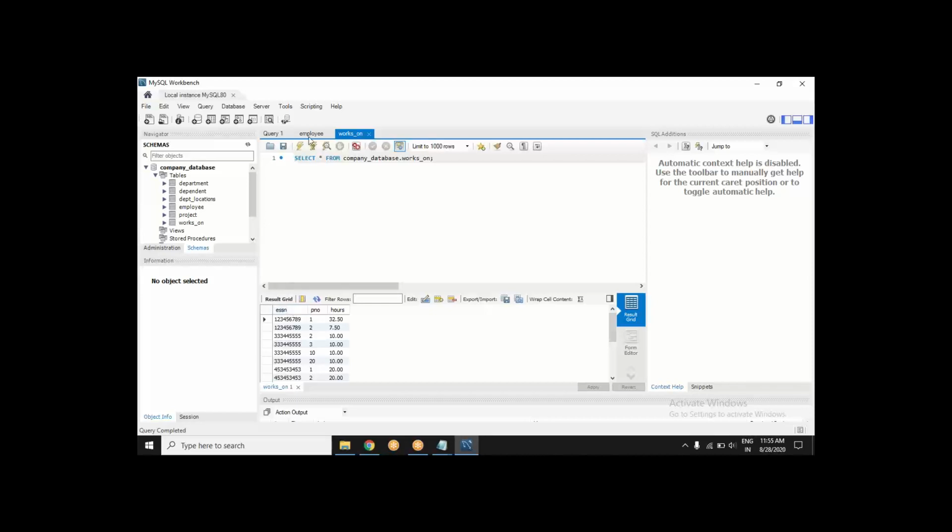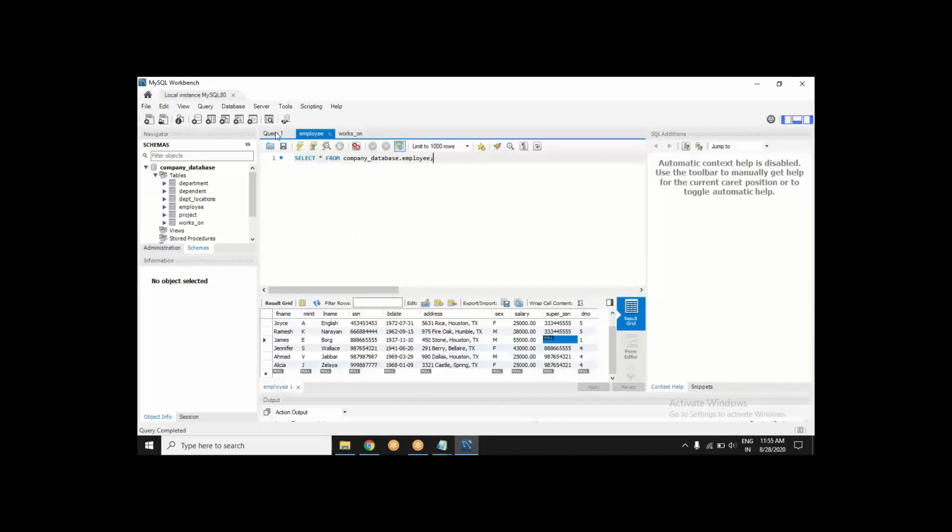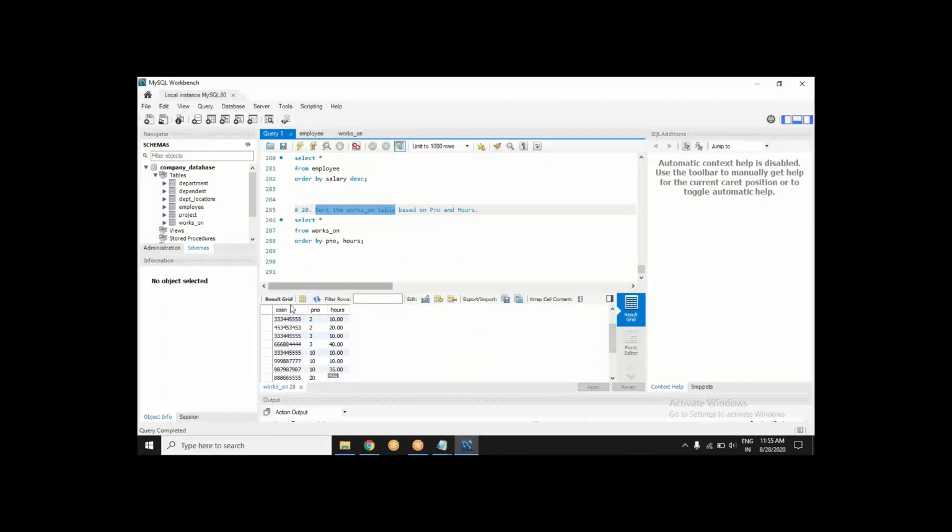So I want to sort this table. I don't want to sort it according to ESSN. I want to sort it by P number and hours, but ESSN will be there, no? Okay. So I think we have selected this option called select asterisk. That's why the entire table is coming. Yes, since there is an asterisk, everything is coming from this works on table.